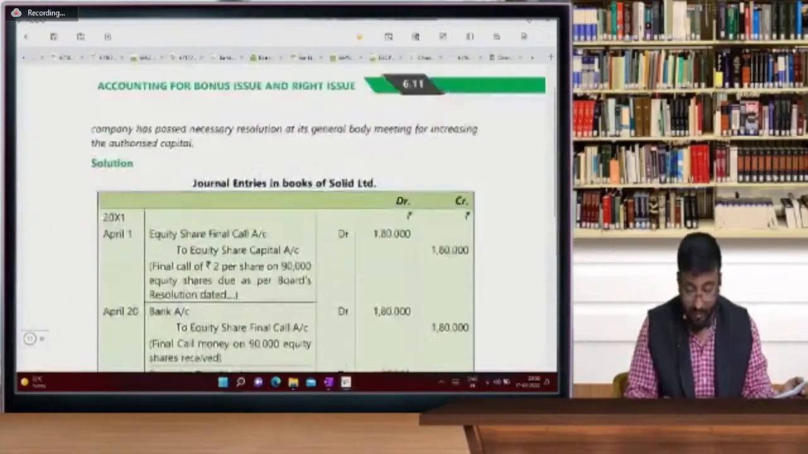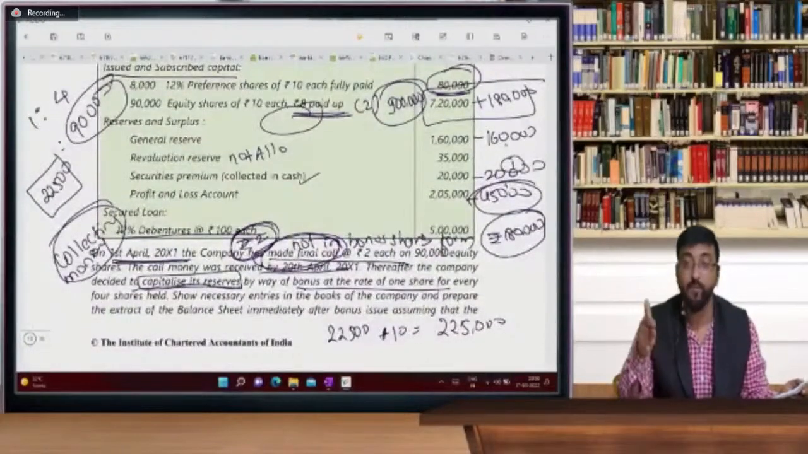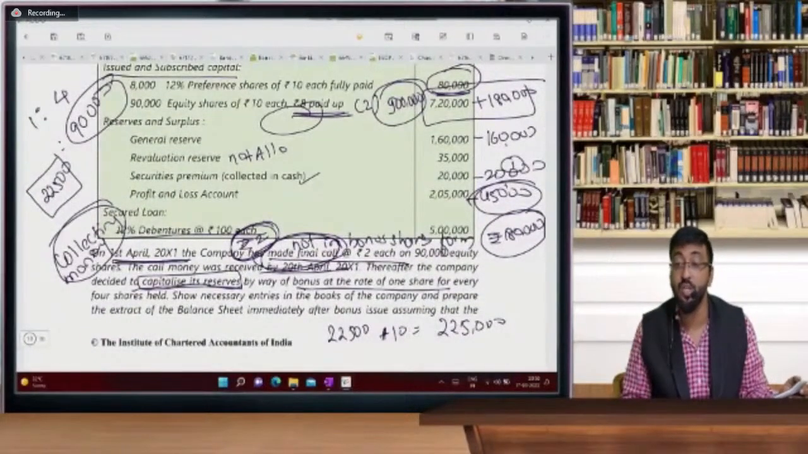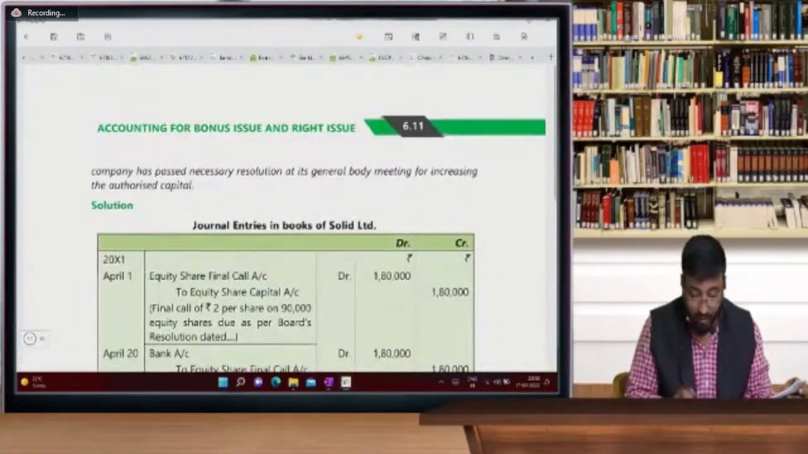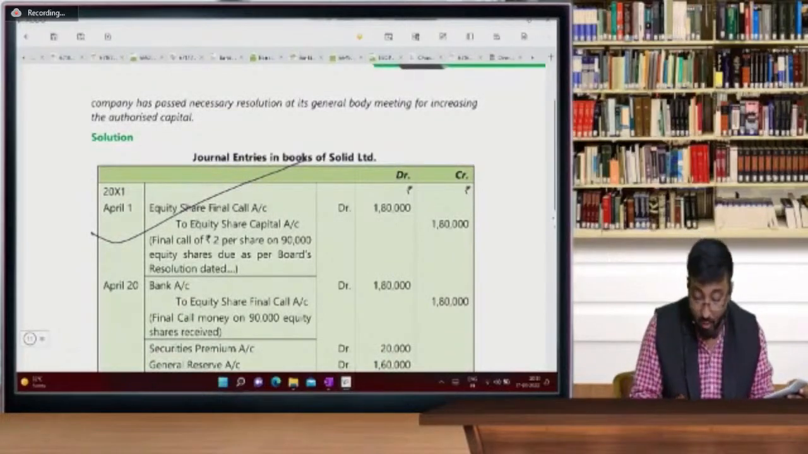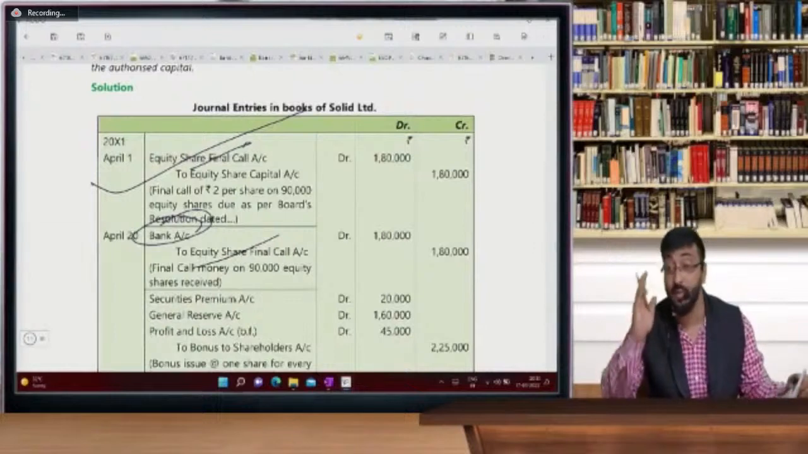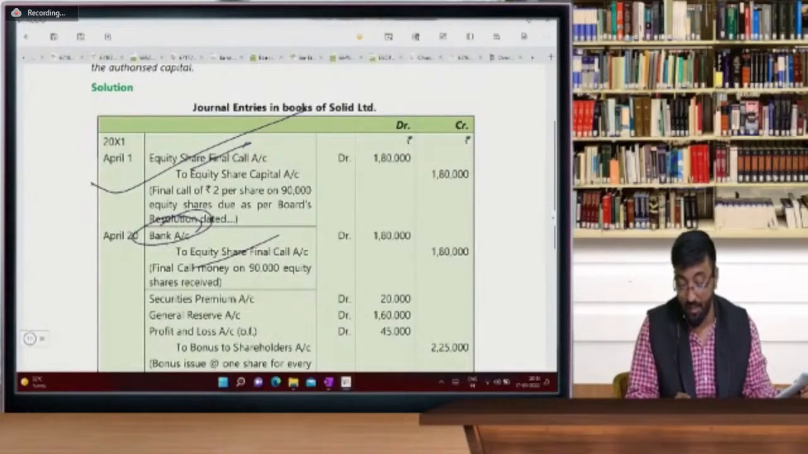See, and the profit and loss account 45,000 is a balancing figure. So what is the first entry? First entry will be equity share final call account debit to equity share capital. Yes, first entry correct. What is the second entry? Final call we are getting in the form of bank. Beta, please remember these entries: equity share final call to equity share capital, and bank to final call.